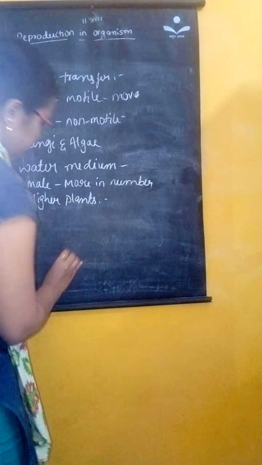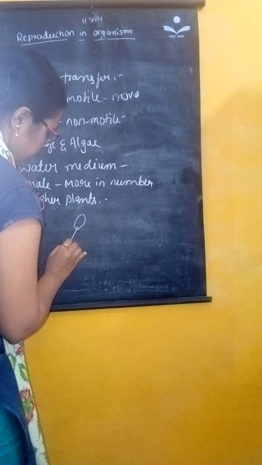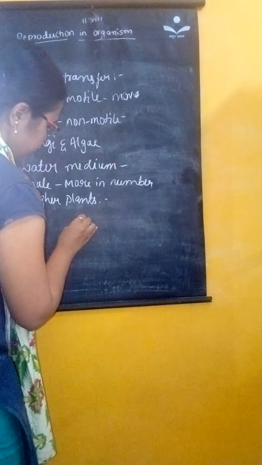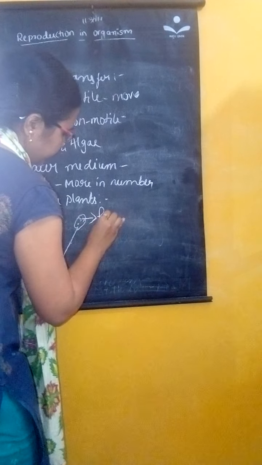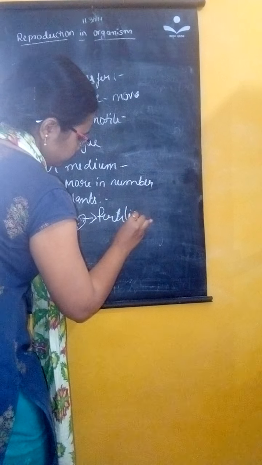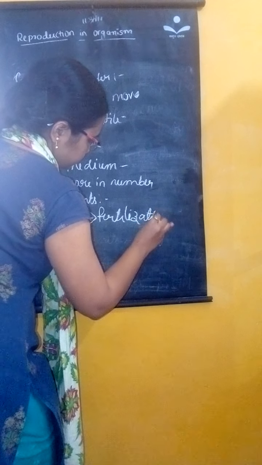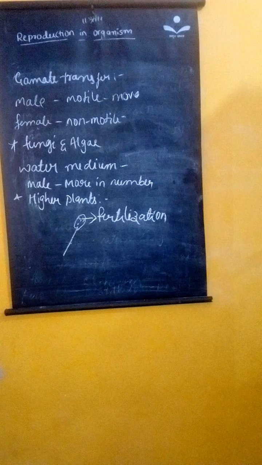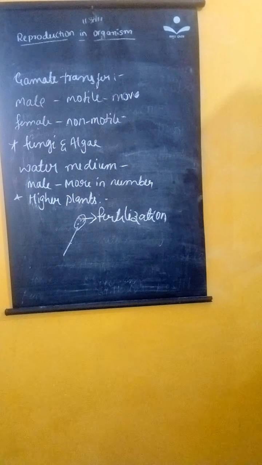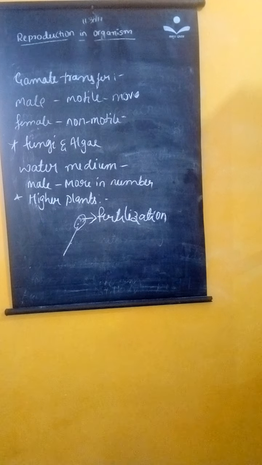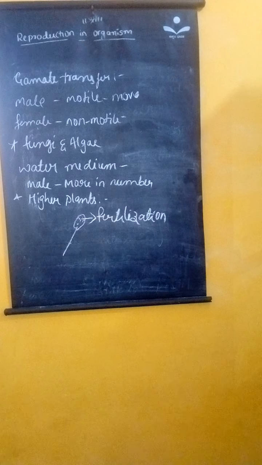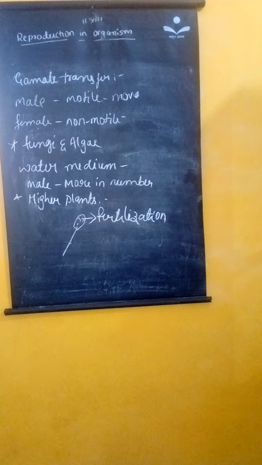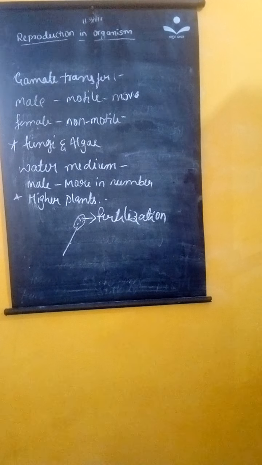So this is the anther, this is the stigma. To facilitate fertilization, the transfer of pollen grains from anther to stigma is called pollination. What is pollination?